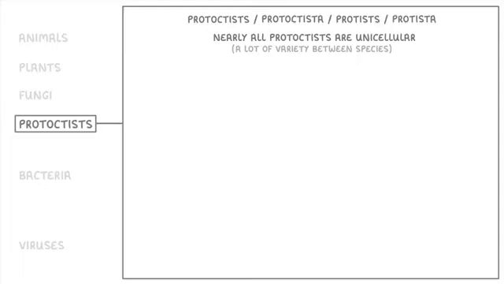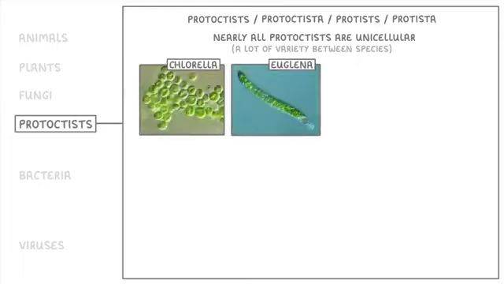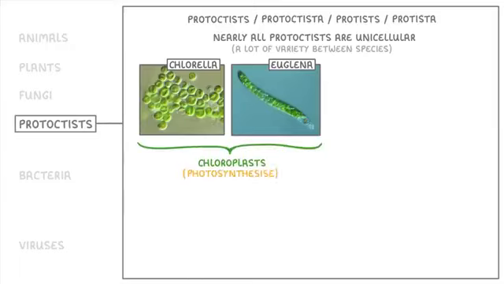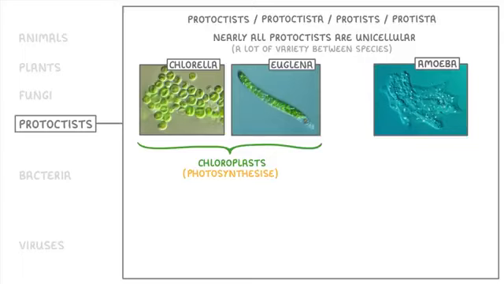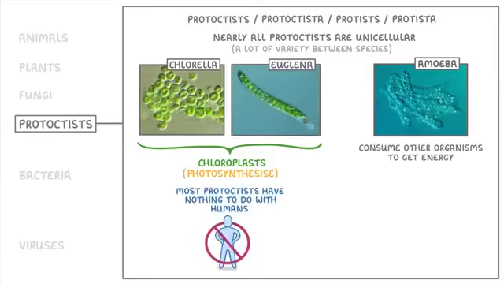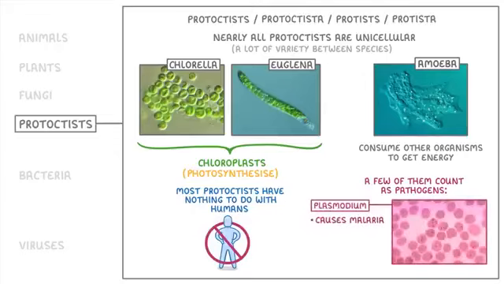For example, some species, like chlorella or euglena, are a bit like plant cells, in that they have chloroplasts which allow them to photosynthesize. Whereas other species, like amoeba, are more like animal cells and have to consume other organisms to get their energy. Our last point to mention is that most protoctists have nothing to do with humans, but a few of them do count as pathogens and can cause disease. For example, the species Plasmodium is a thing that causes malaria.